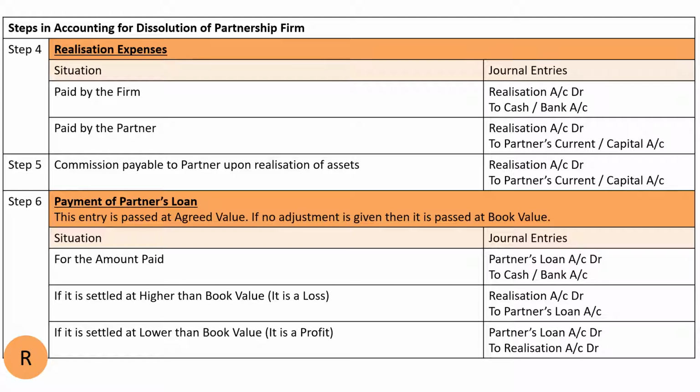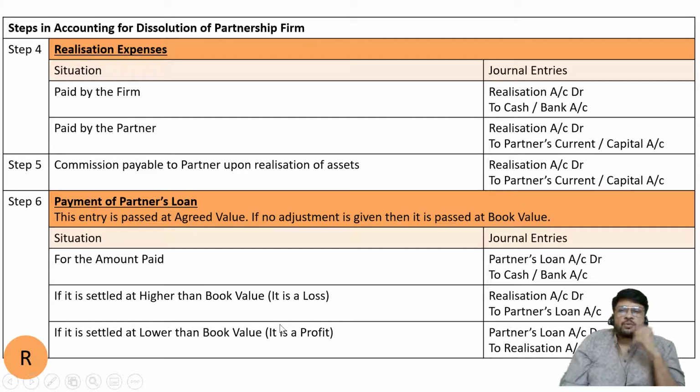Now what can happen? We have sold off all the assets, we have paid off all our liabilities. For selling off the assets, probably we must have hired some good expert, or we might have put some advertisement in newspapers for the purpose of selling the land and building, plant and machinery, etc. So we were required to pay the advertisement charges, or we were required to pay the person who was working as our broker for selling the assets. Those expenses which we are paying towards advertising for selling of the asset, or paying brokerage to the person who is helping us to sell the assets, are called realization expenses.